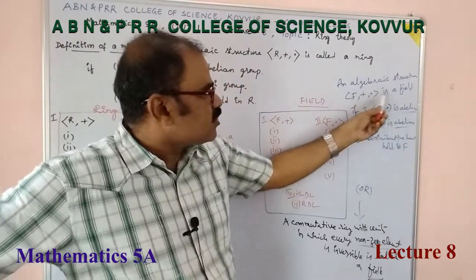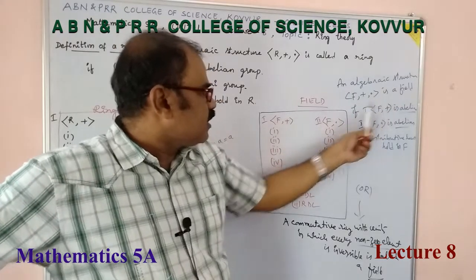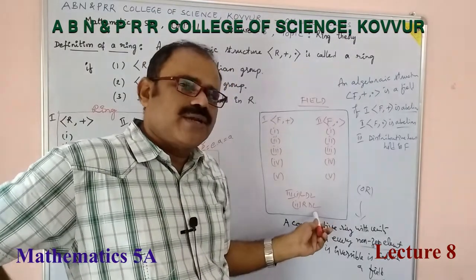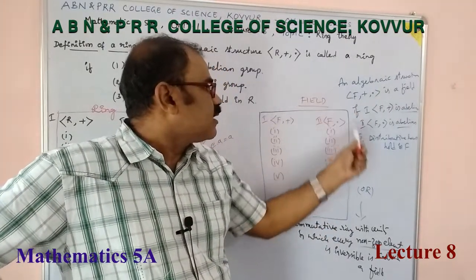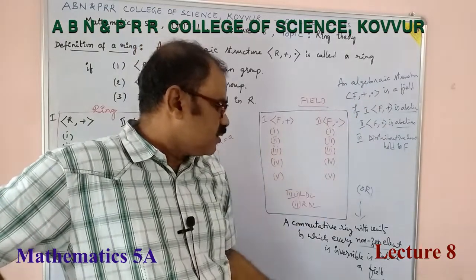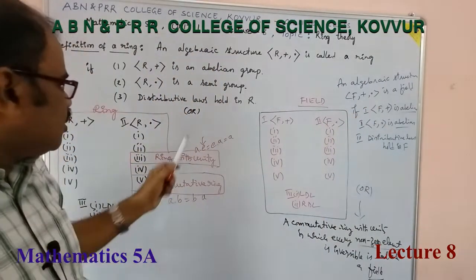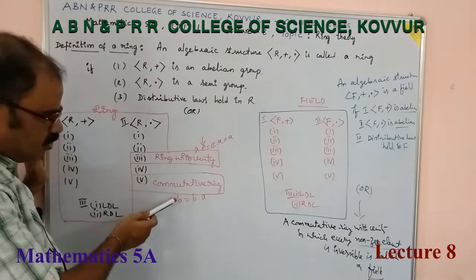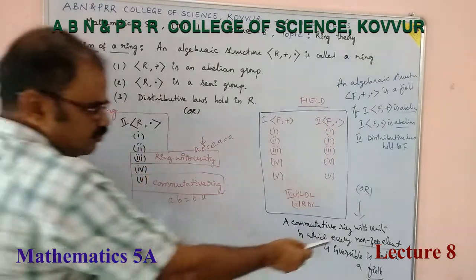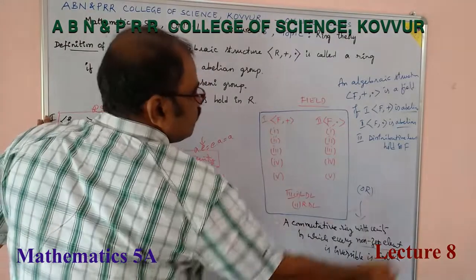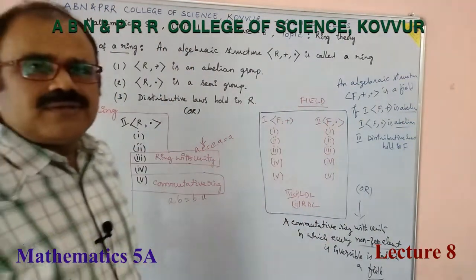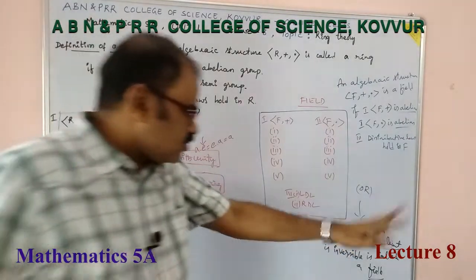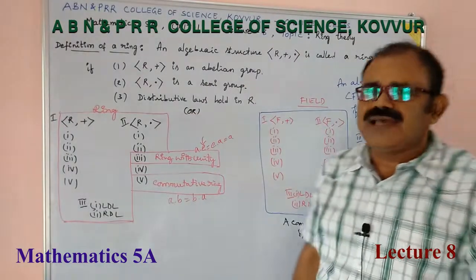An algebra structure (F, +, ·) is a field if (F, +) is abelian, (F, ·) is also abelian, and distributive laws hold in F, left distributive law and right distributive law. Then we say that the algebra structure (F, +, ·) is a field. So, the difference between ring and field are the three axioms: a ring with commutative law, a ring with unity in which every non-zero element is inversible, then that will become a field. So, a commutative ring with unity in which every non-zero element is inversible is nothing but a field.